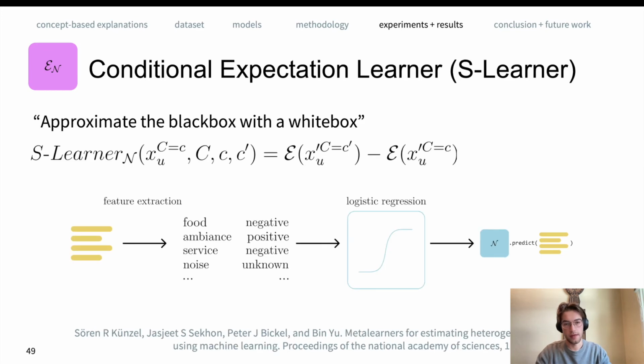An interesting method is a conditional expectation learner, S-learner, where we will be approximating the black box with a white box. Given an input, we first predict the values of the intermediate concepts. We train a simple logistic regression model to mimic the black box based on these intermediate concepts. At test time, we intervene on these explicit concepts to simulate interventions on the black box model.